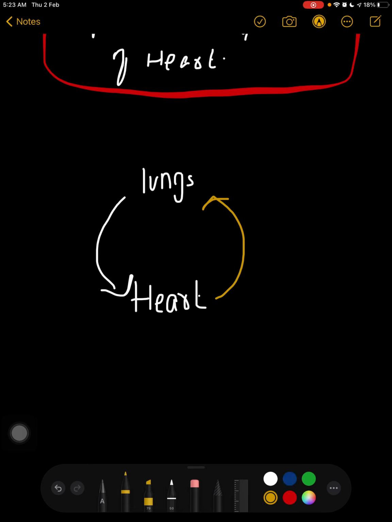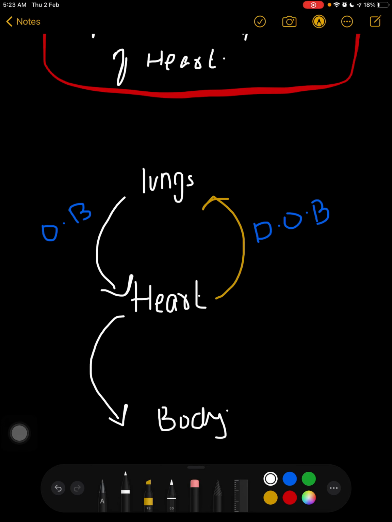Deoxygenated blood goes from the heart to the lungs, and from the lungs to the heart oxygenated blood goes. Now from this heart to the body, oxygenated blood goes, and from the body to the heart the deoxygenated blood goes.